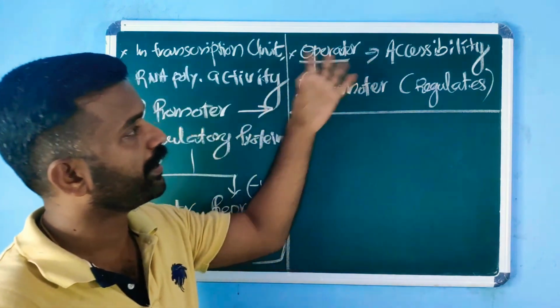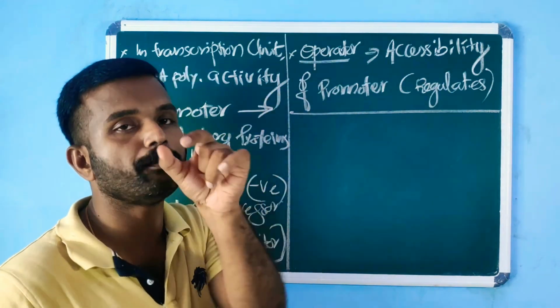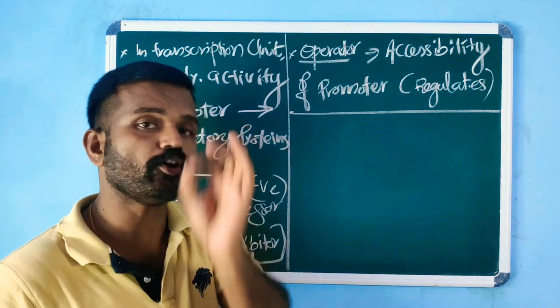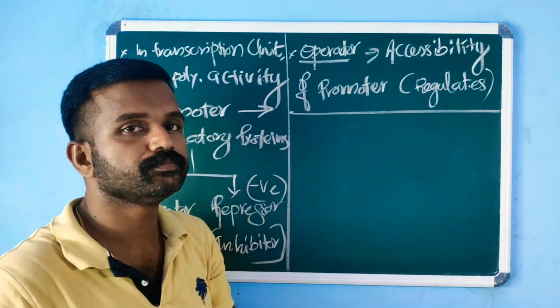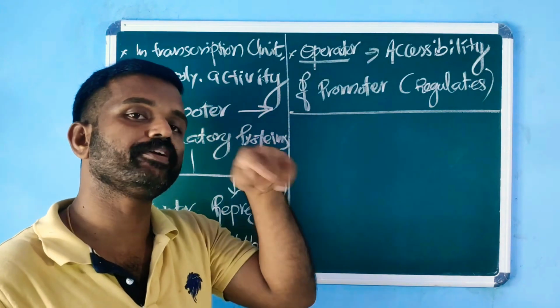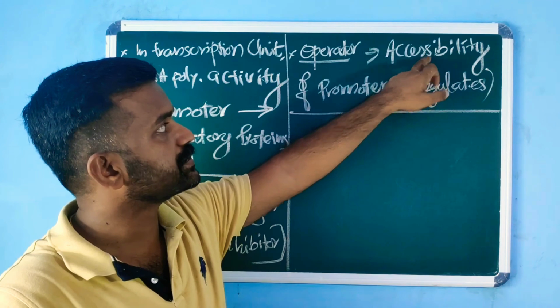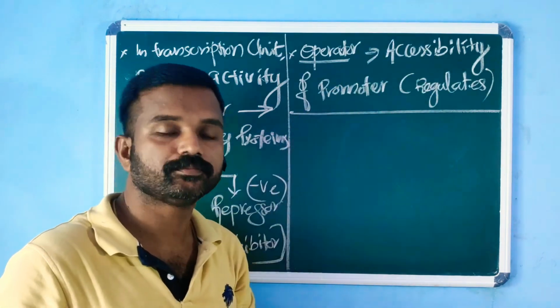Then what is the operator? What is the specific function of the operator? Each operon has an operator. Every operon has an operator. So what is the specific role or specific function of this operator? It actually regulates the accessibility of the promoter region.